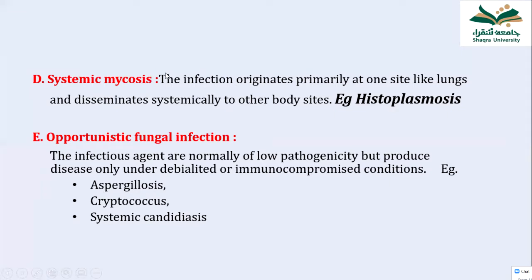Systemic mycosis is caused by fungi which are dimorphic, the primary fungal pathogens. An example is histoplasmosis. And opportunistic fungal pathogens are those fungi which cause systemic infection only when the immunity is low. Although these can cause infection on the surface of the skin, or cause allergy, they cannot cause invasive infection unless the immunity is broken or the person is immunocompromised. So in this lecture, we will discuss systemic mycosis and opportunistic fungal infections.